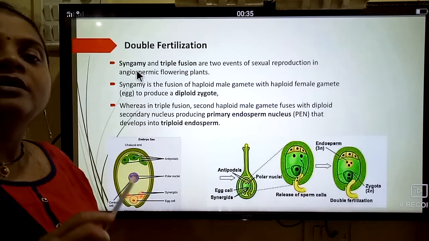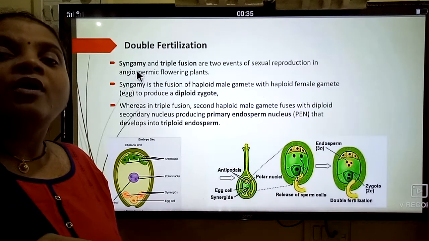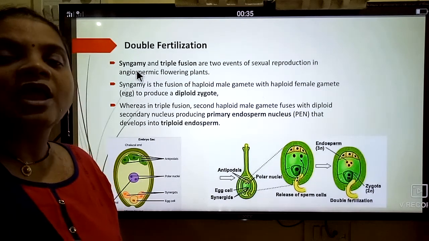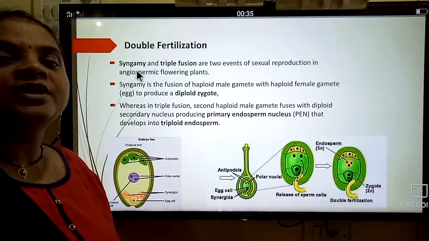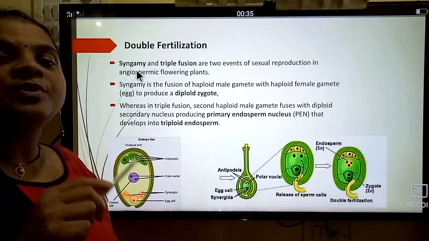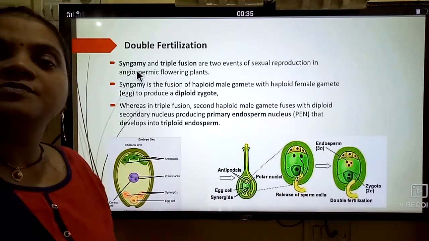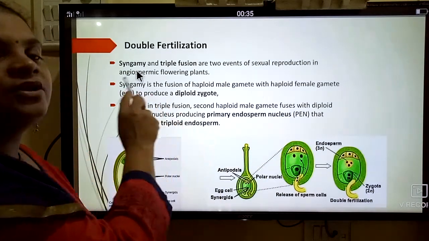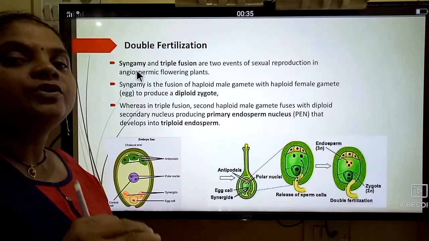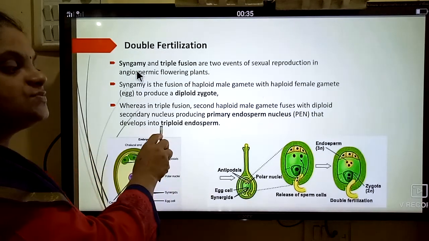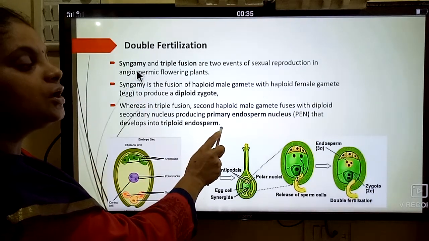What is that? When the second male gamete fuses with the diploid secondary nucleus and forms a triple nuclear cell, that is called the primary endosperm nucleus, also called PEN, and it develops into the triploid endosperm. Why is it called triploid? Because of the presence of three nuclei in the cell. That's why it is the triploid endosperm nucleus.